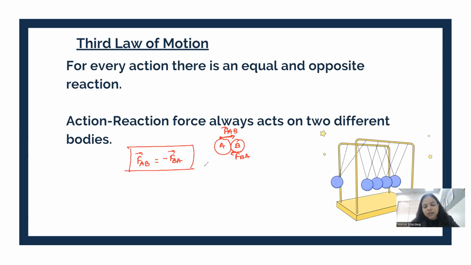And this is our third law of motion. This third law of motion is very useful. You can understand the phenomenon of the bouncing back of a ball. The ball applies some force on the ground. Similarly, the ground is also applying some force on the ball. And because of that force, the ball bounces back and reaches towards us.